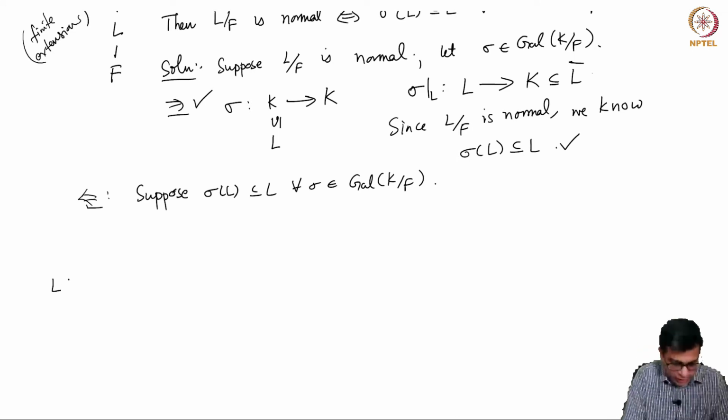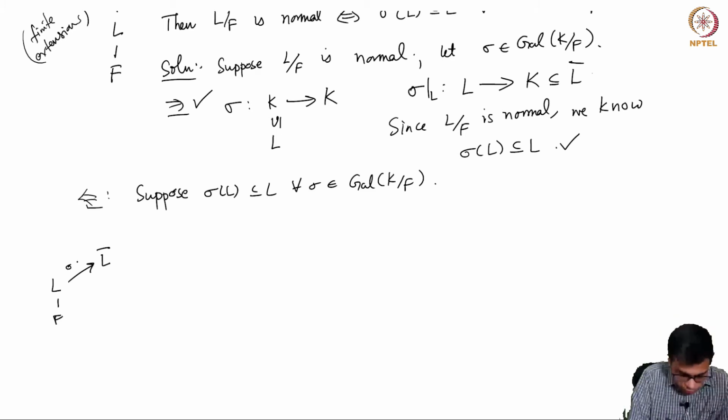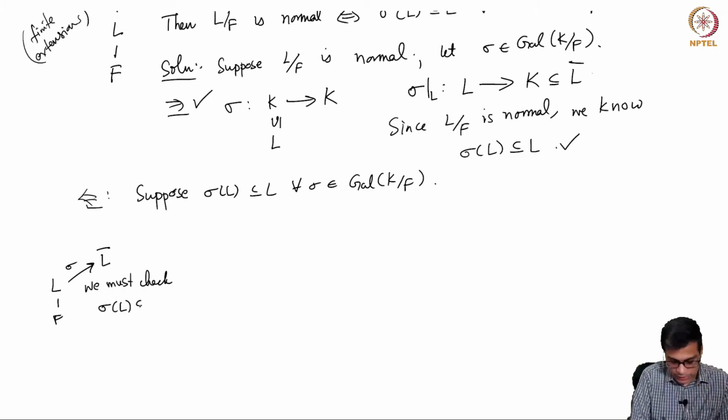To check normality, you give me any map from L to L bar, and we must check that sigma L is contained in L.